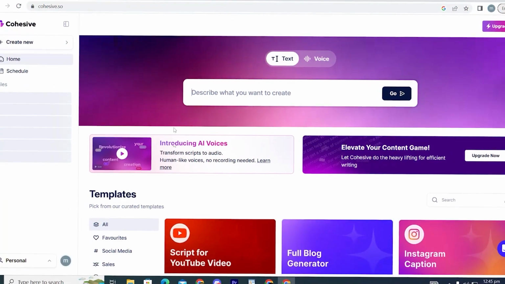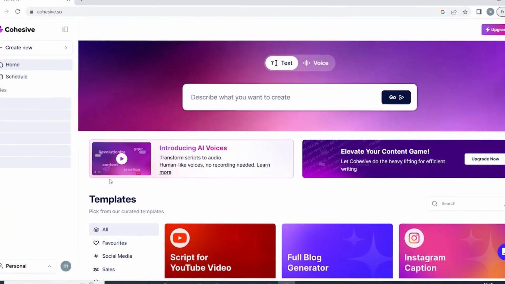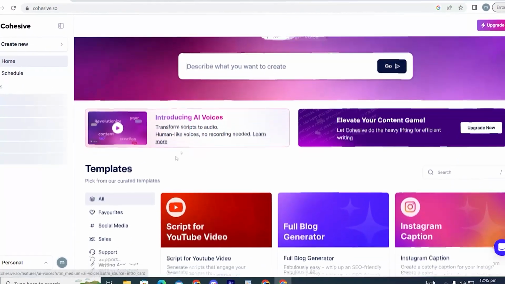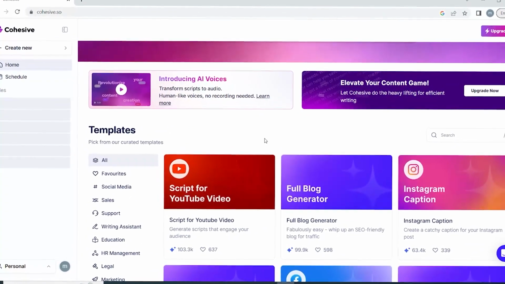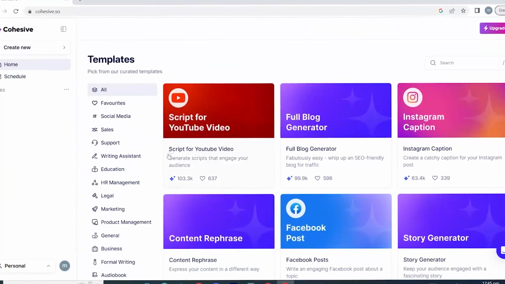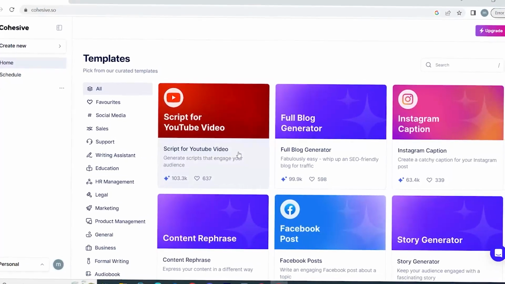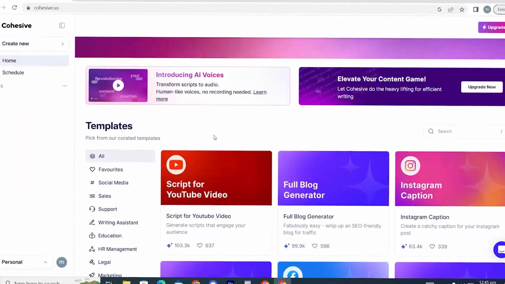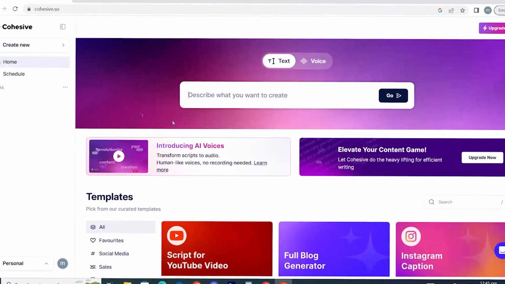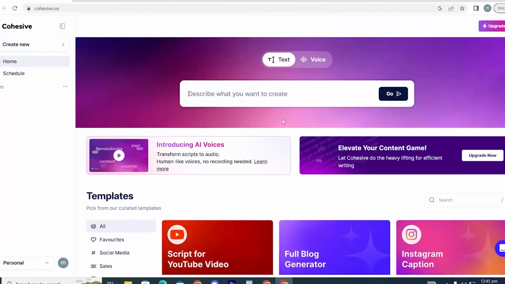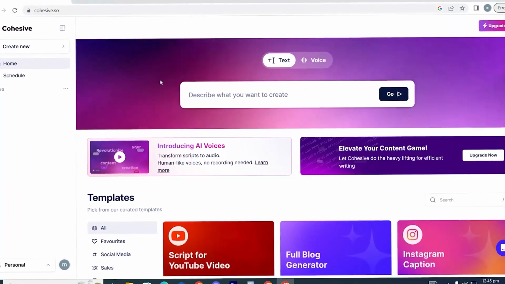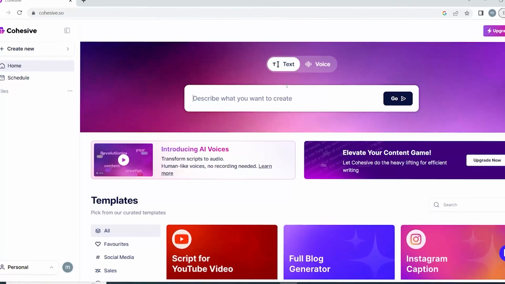Cohesive AI is the first tool we'll discuss. They are among the greatest AI writing tools I've seen on the market so far, and obviously that helps the channel a lot. It's also one that nobody has ever heard of before, and they recently unveiled a fantastic new feature that I haven't seen on any other AI writing tool, which I will demonstrate to you right now.